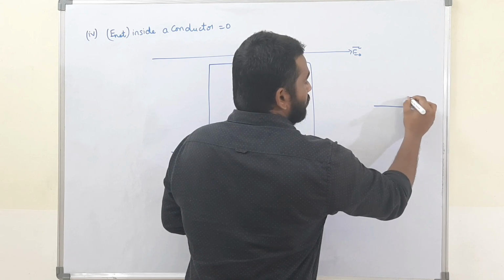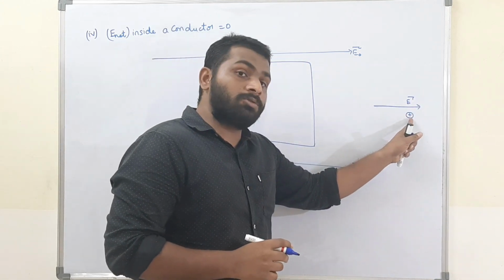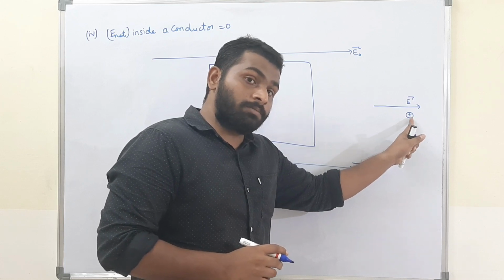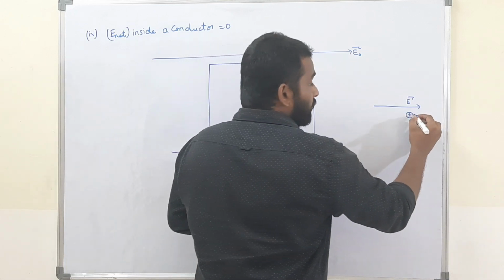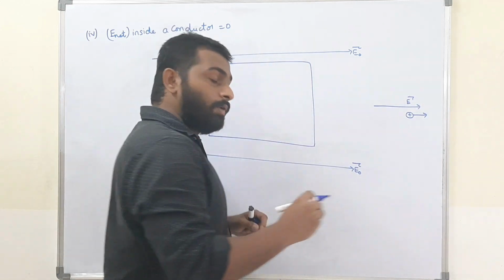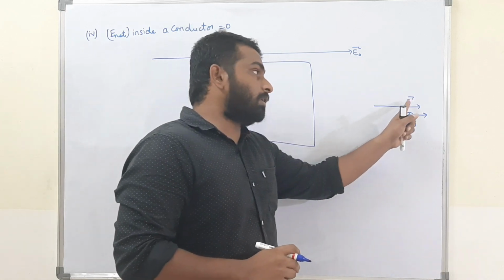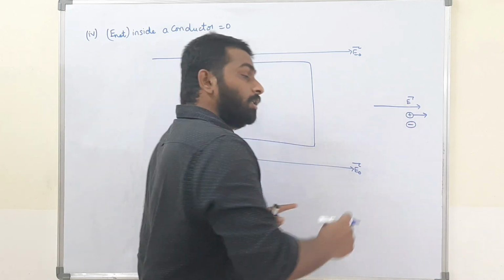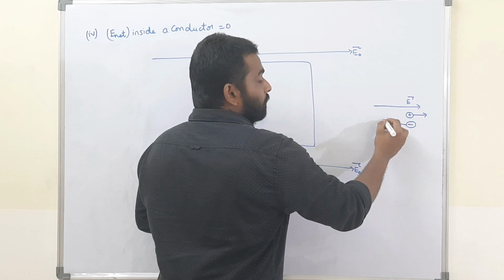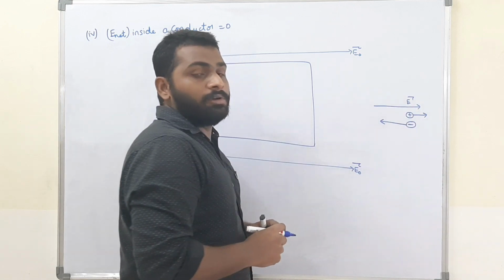In an electric field, if I place any positive charge, in which direction will the positive charge move? The positive charges will move in the direction of the electric field. Everyone will accept that. Now if I place a negative charge, what will happen? The negative charge will be pushed this side. The force acting on a negative charge will be opposite to the direction of the electric field. Will you guys accept that?